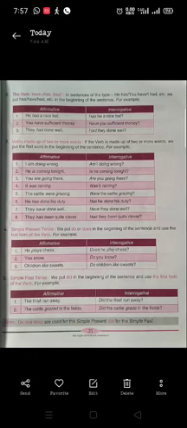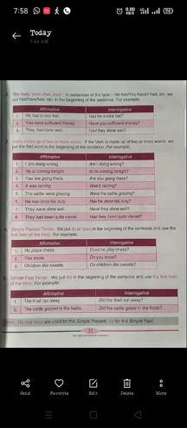All these are helping verbs or modal auxiliary verbs. If the sentence does not have any helping verb, what shall we do? We will use do, does, or did according to the tense of the sentence.